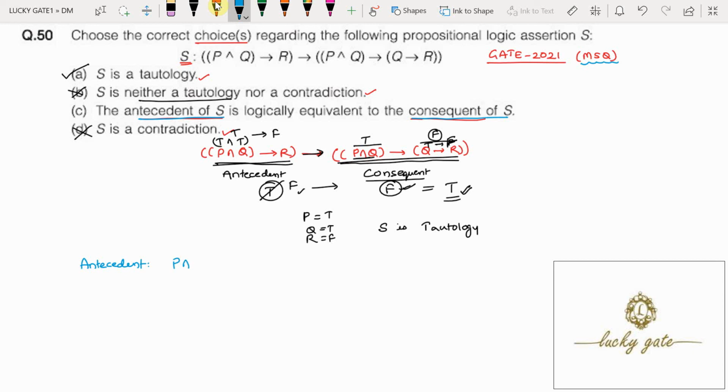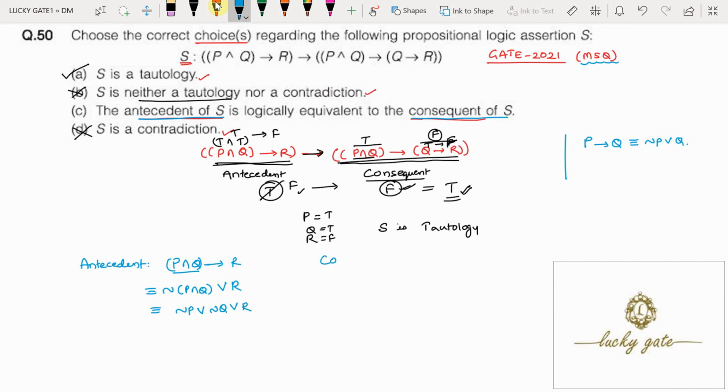The antecedent is P and Q implies R. Now according to the rule, P implies Q is logically equivalent to negation P or Q. So here we can write this as negation of (P and Q), or R. When you simplify this, we get negation P or negation Q or R.